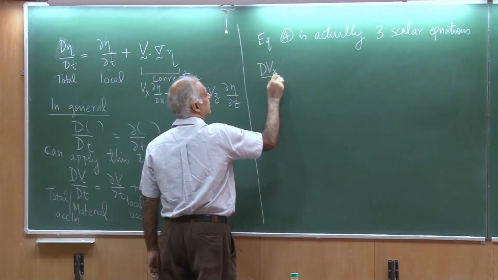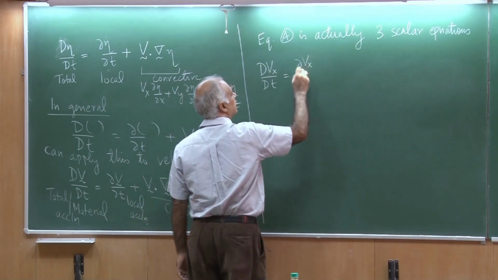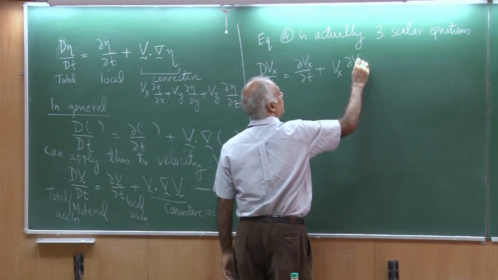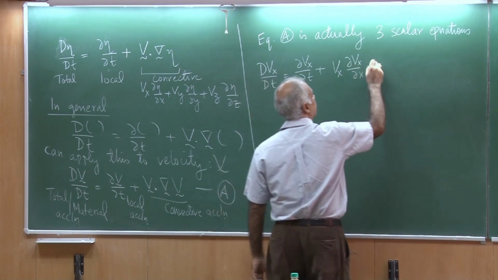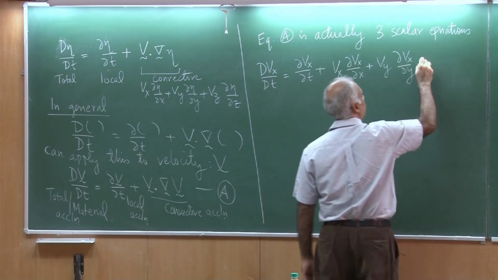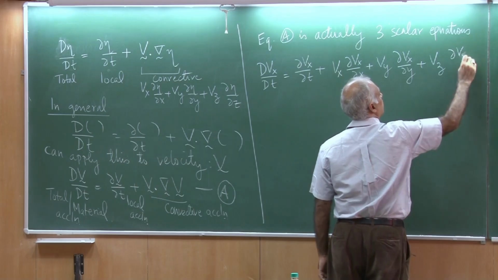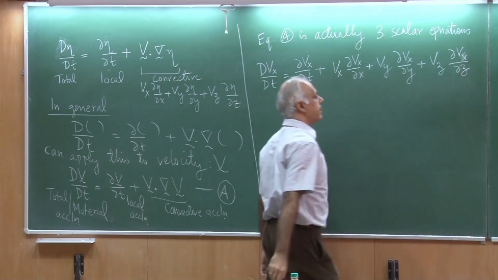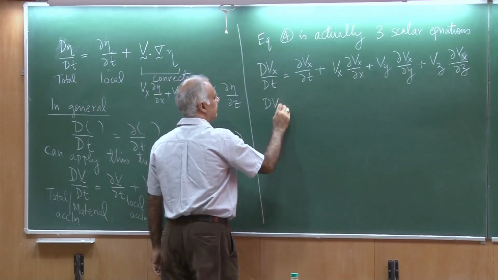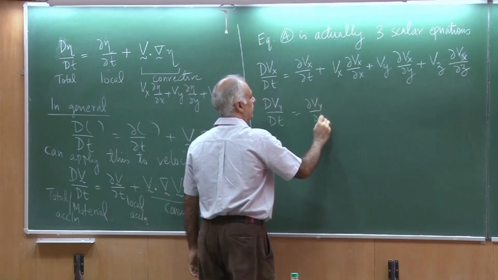So, dVx by dt would be given as del Vx by del t plus Vx del Vx by del x plus Vy del Vx by del y plus Vz del Vx by del z. Okay, that is the first equation. And similarly, you would get the Vy equation, which is del Vy by del t.